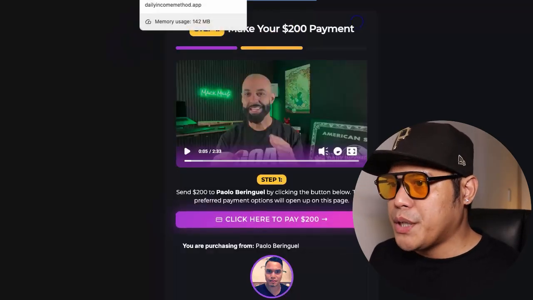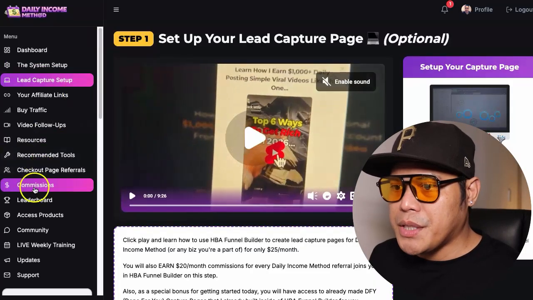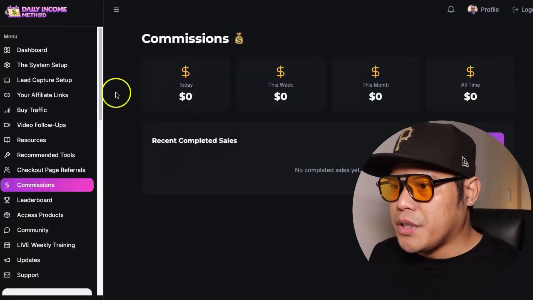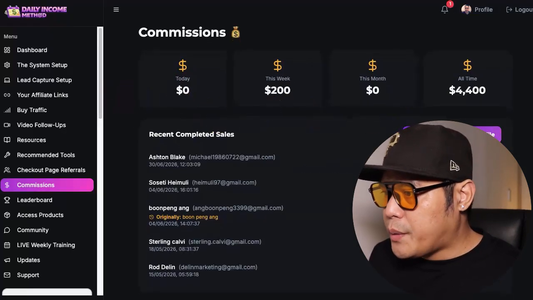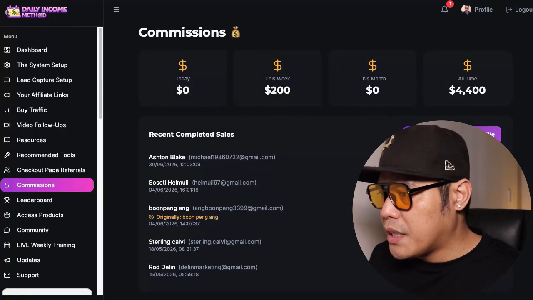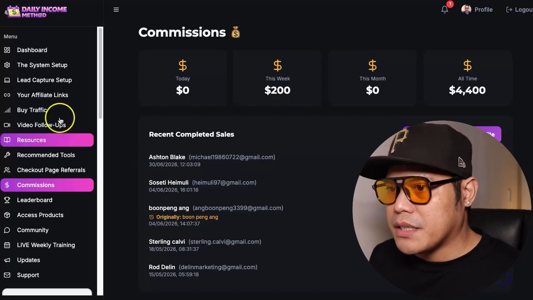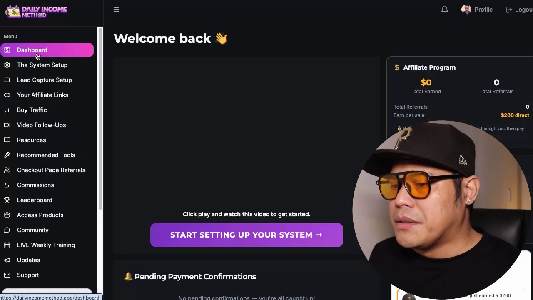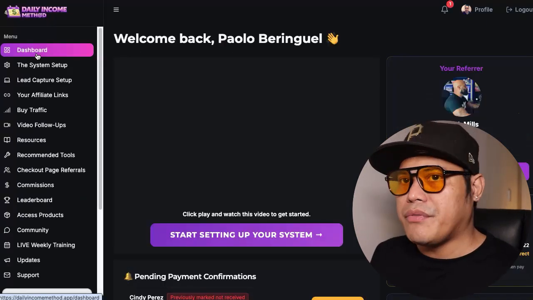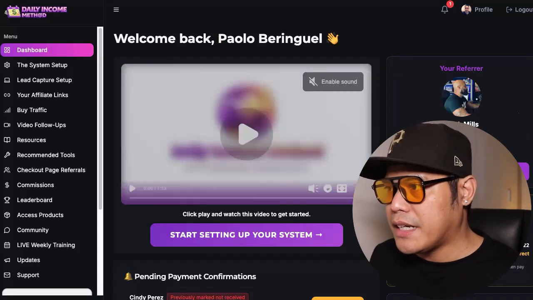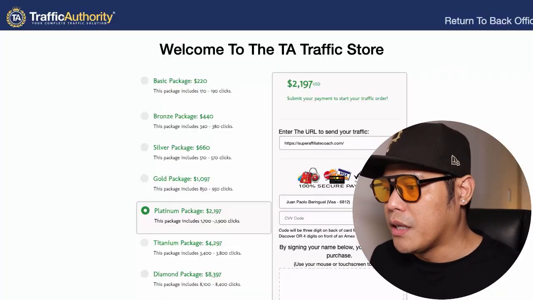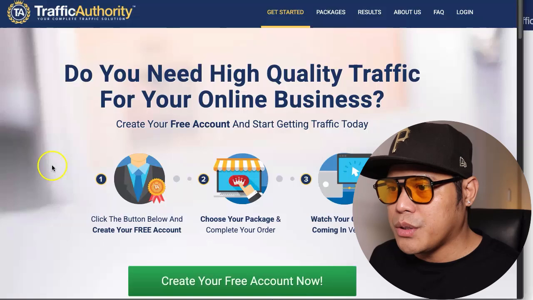Whenever people purchase, if you go to your commissions right here, on the right side you will see all these commissions that are coming in. So that's exactly how you can get traffic to your affiliate links. And again, the traffic source that we're talking about is called Traffic Authority.